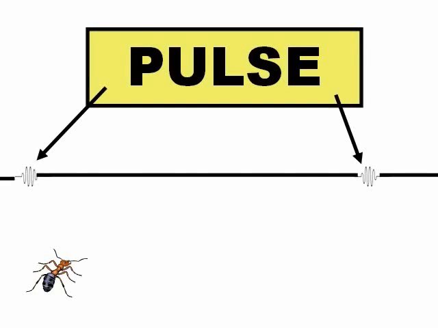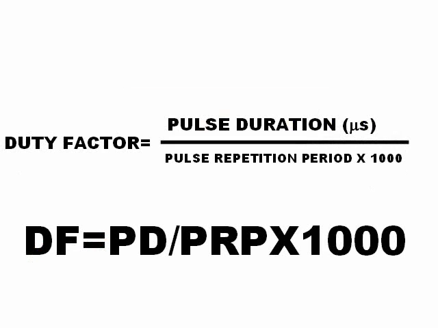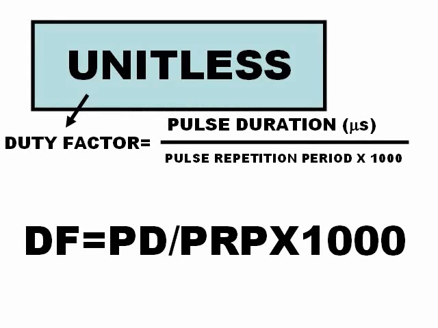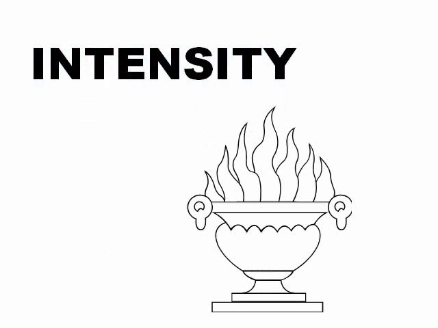Only a little time the machine is producing ultrasound, less than 1 millionth of a second. This is the pulse. The duty factor is the pulse duration divided by the pulse repetition period times 1000, and it's very little. It has no units.